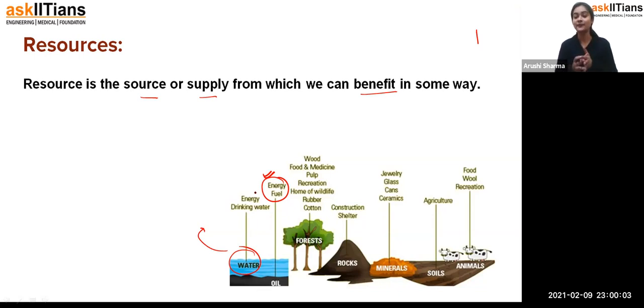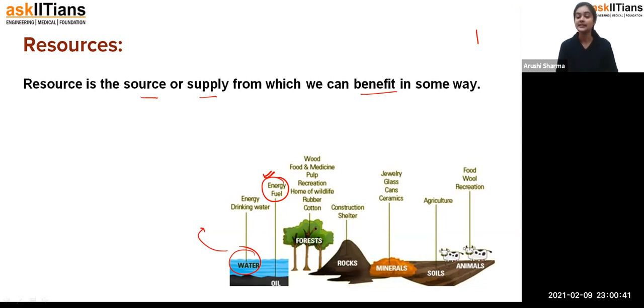Fine. And you have obviously seen that you have to refill your bike with fuel, because if the fuel is not there, you can't travel, as your bike or your car is not getting energy. Similarly, you have to take food on a regular basis, because you have to maintain your energy level. If you are not getting food, you will become weak. That means food is a kind of fuel for you. So similarly, oil, petrol, diesel, these are the fuel, or a source of energy, for our transport. Fine. So that's how we are using it in the form of resources, because we are getting benefit from it.